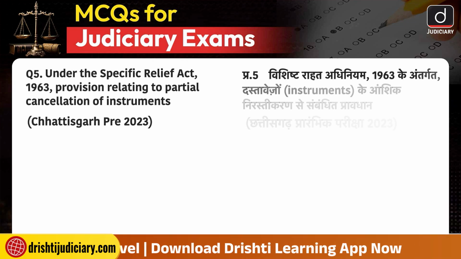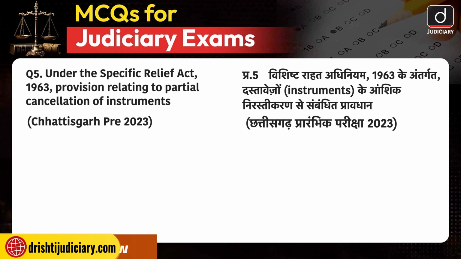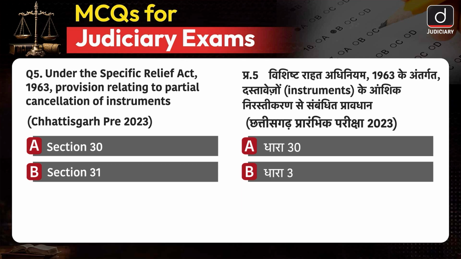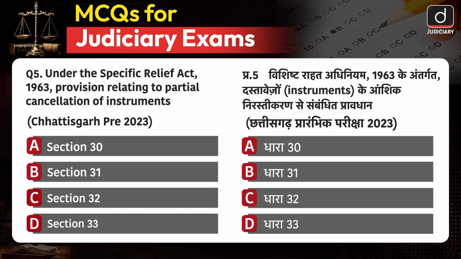Question number 5. Under the Specific Relief Act 1963, provision relating to partial cancellation of instruments is option A. Section 30, option B. Section 31, option C. Section 32, and option D. Section 33. The correct answer is option C.